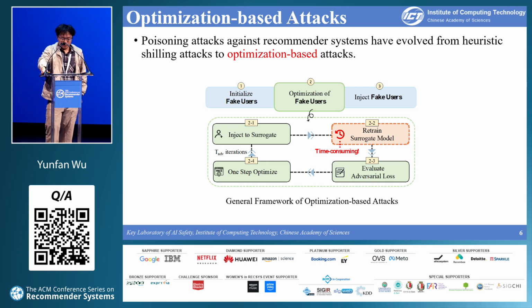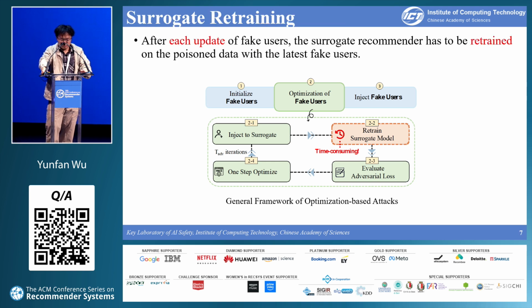Poisoning attacks against recommender systems have evolved from simple heuristic methods to more sophisticated optimization-based methods. This slide shows the general framework of optimization-based attacks. It involves an iterative process of continuously optimizing fake users to maximize the attack effectiveness.